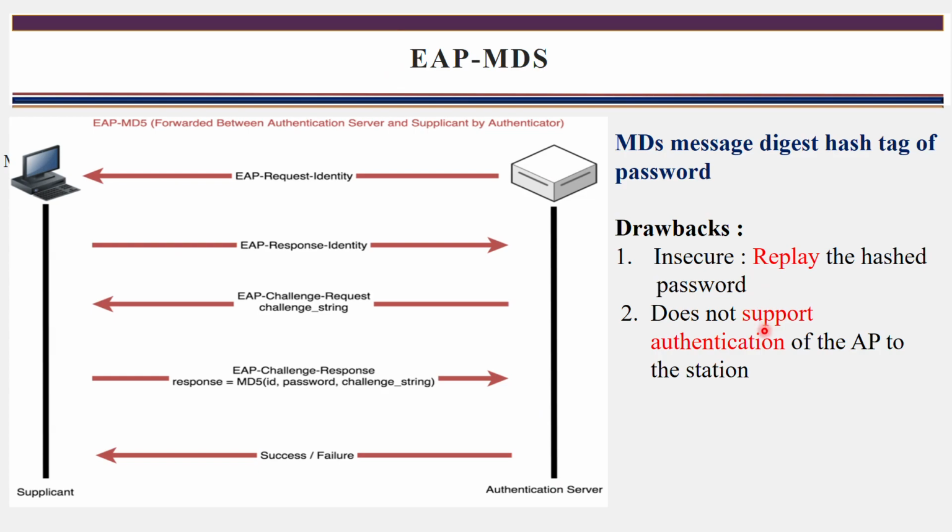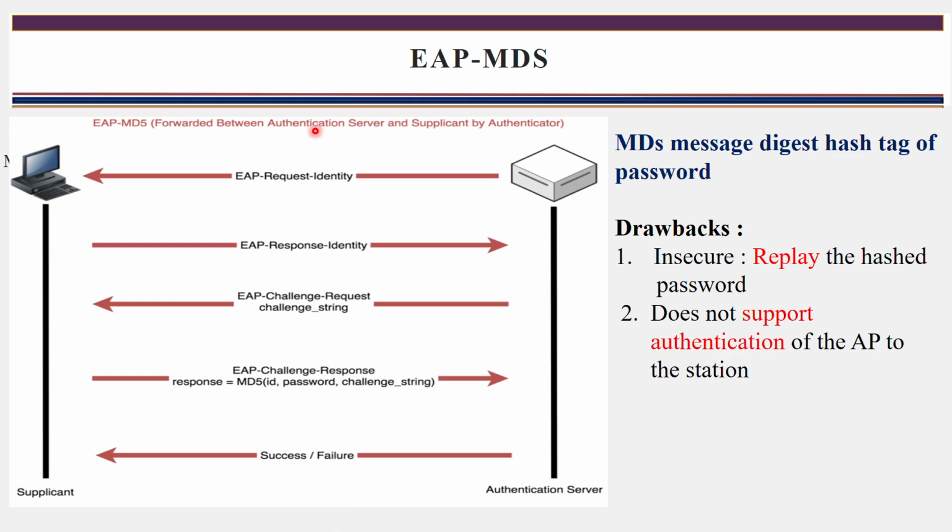But there are drawbacks here. What are those drawbacks? Let's see. Insecure: replay of the hashed password. What does replaying the hashed password mean? Before this response is received by the authentication server, an attacker will access this response and send it as it is to the authentication server, hidden from the supplicant. Now the authentication server will think that it is getting the reply from the supplicant, but it is the attacker who accessed and forwarded it.